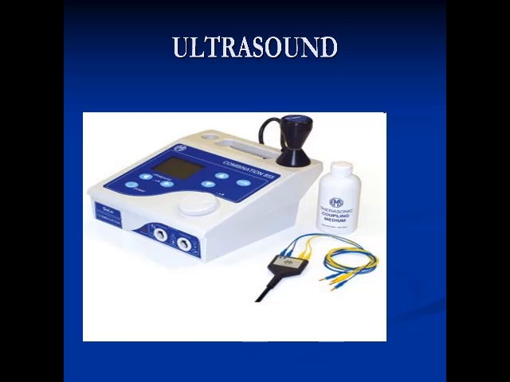Pulsed ultrasound is used in fracture with metallic fixation. So, it is contraindicated to use the continuous ultrasound in metallic fixation. Why? Because if I apply continuous ultrasound for a patient, for example, with plate and screws in the femur, or for example, an intramedullary nail, he will not feel anything during the session.